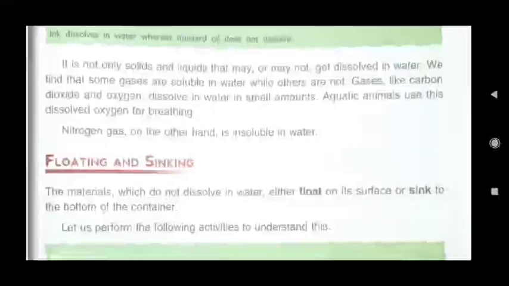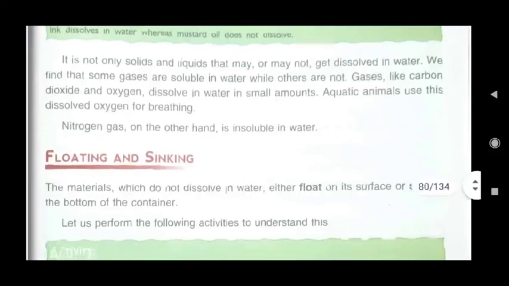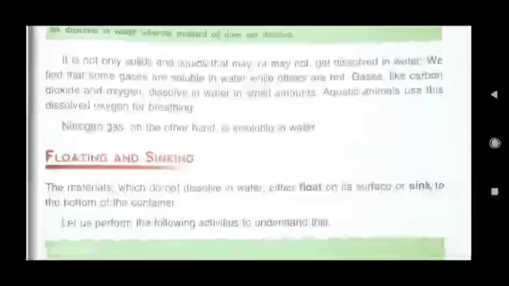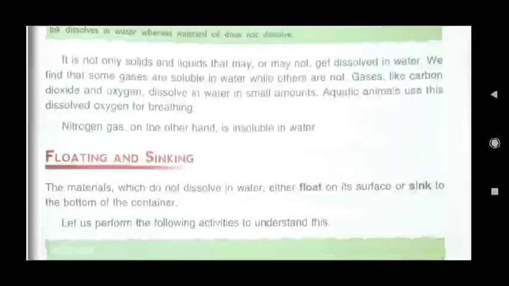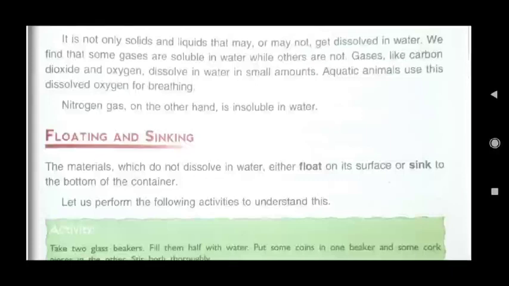It is not only solids and liquids that may or may not get dissolved in water. We find that some gases are soluble in water while others are not. Gases like carbon dioxide and oxygen dissolve in water in small amounts. Aquatic animals use this dissolved oxygen for breathing.